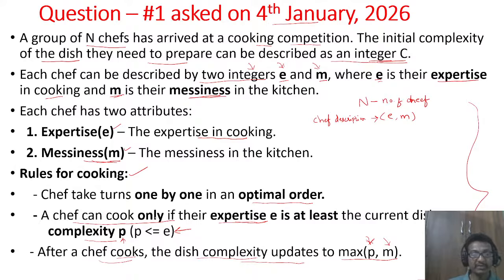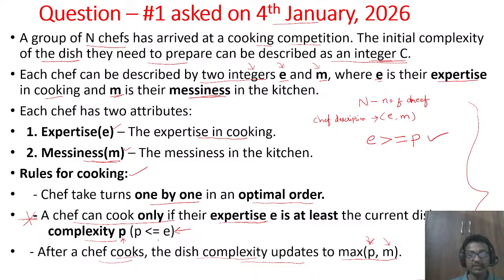Then there are rules. Each chef takes a turn one by one, and this is another important point. A chef can cook only if the expertise is at least the current dish complexity. That means if the expertise of the cook is greater than or equal to the current dish complexity, he can cook the dish, otherwise he cannot.